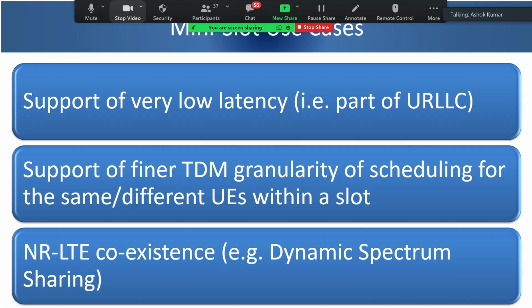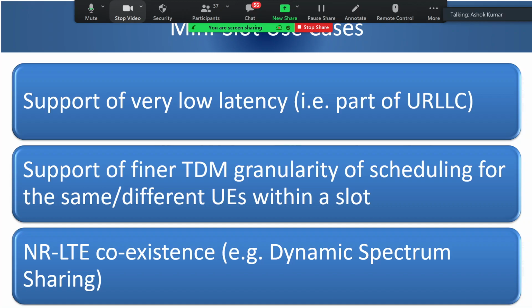But with the concept of mini slot, it will be possible to use the 4G frame for 5G transmission.